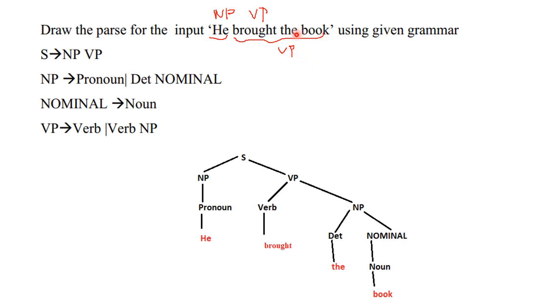The is a determiner and book is again a noun. So NP can be DET nominal. This determiner DET can be the. Nominal can be noun. Thus noun can be book. So this kind of parsing we are performing in the syntactic analysis phase of natural language processing to check the validity of the sentence.